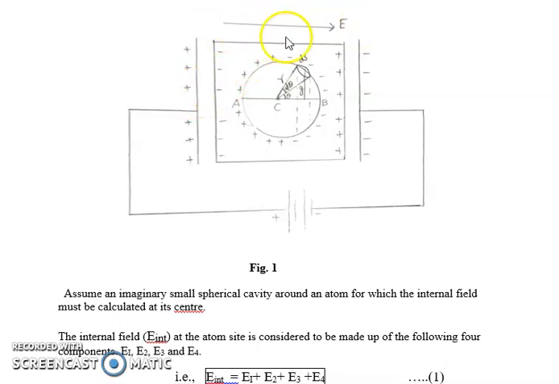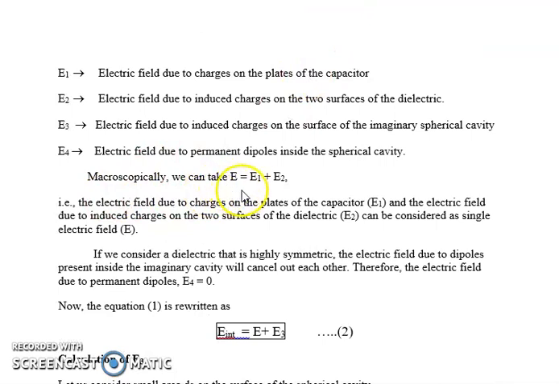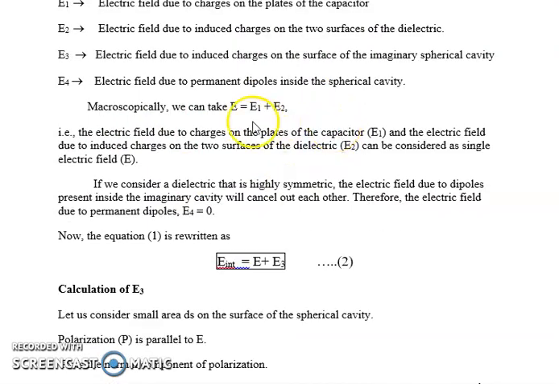Macroscopically, that is, in the larger sense, the applied electric field E is nothing but the sum of E1 and E2, because these two electric fields are going to come immediately when we apply an external electric field. So macroscopically, we can take E is equal to E1 plus E2. Okay. So let us talk about E4.